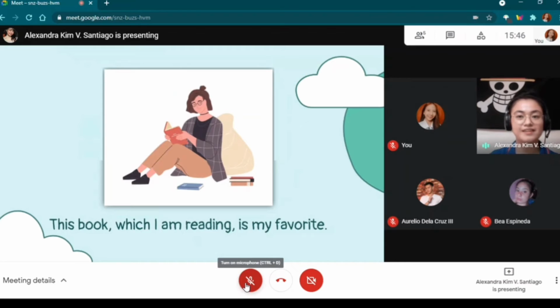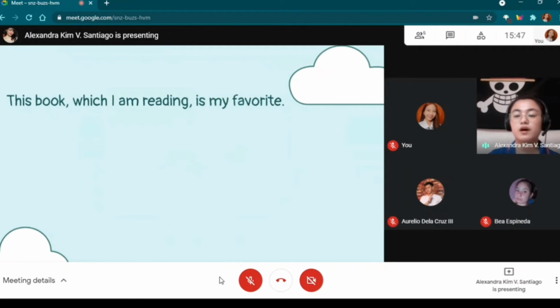Can someone please identify the relative clause used in the sentence? Raimundo, ma'am. Okay, Miss Raimundo. Which I am reading po. Okay, very good. That's the relative clause in the sentence. So that's an example of a non-defining relative clause. So earlier you saw an example of defining relative clause. What have you noticed? What do you think is the difference between a defining and non-defining relative clause?